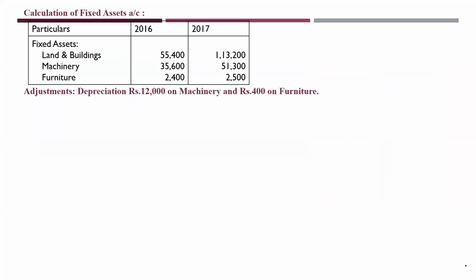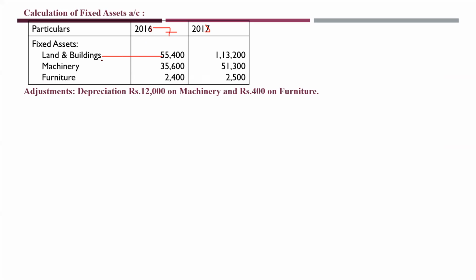Now what we will do, we will calculate the fixed assets account. Any changes in this we will have to calculate. So I've just taken out these two things here. The fixed assets I have taken here. Land and building, this is as per your problem, 2017 and 2018.